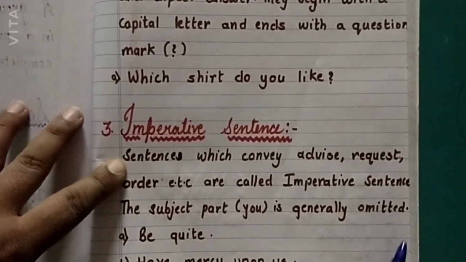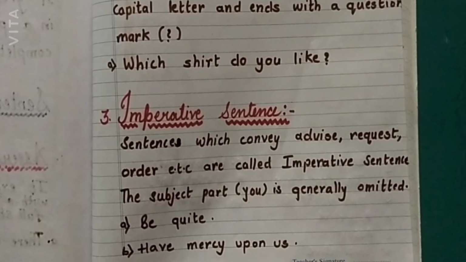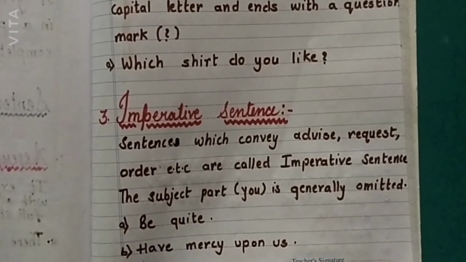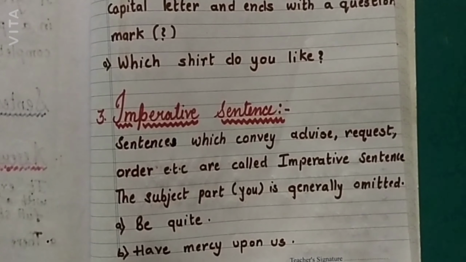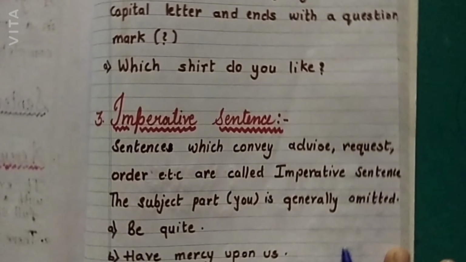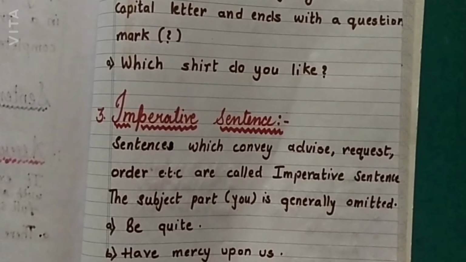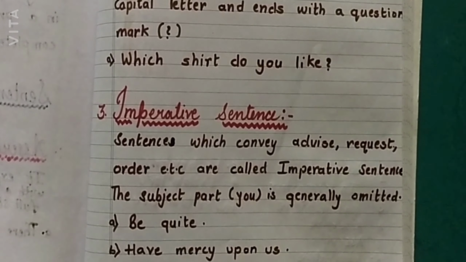Now we will see the examples of that. That is, be quiet, have mercy upon us. Now see here you is missing. You be quiet, you have mercy upon us. So here the subject is missing in these sentences. So these types of sentences are imperative sentences.